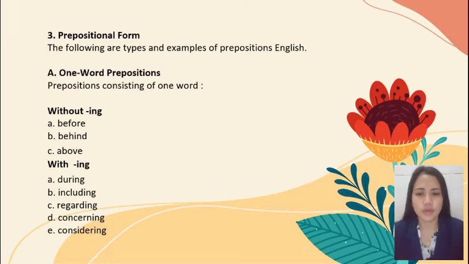Number 3, preposition form. The following are type and example of preposition in English. A. One word preposition. Preposition consisting of the word without ing. Example: before, behind, above, across, and between. With ing. Example: during, including, regarding, concerning, considering.